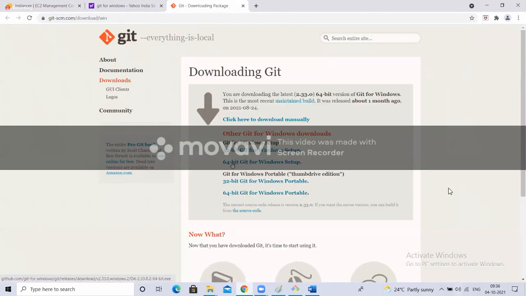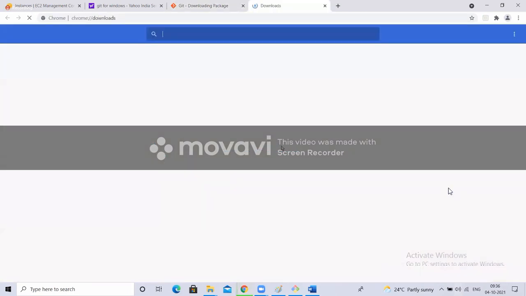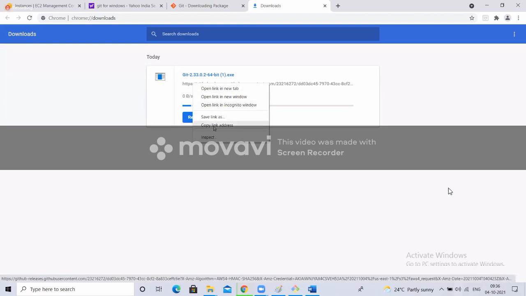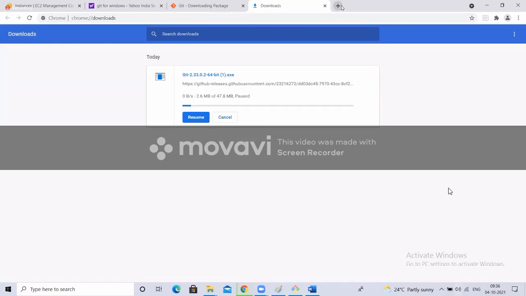For example, I want to download this setup. We'll download it. Yes or no? But in Linux, if I want to download, how can I download? Just get this download URL. This link is there, right? Copy address link. This is the link. If you hit this, it will download.